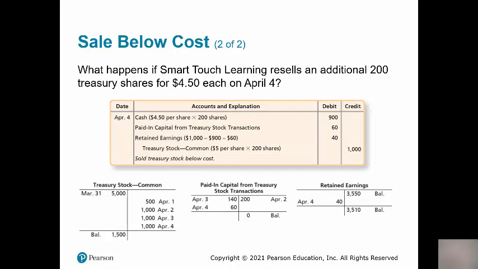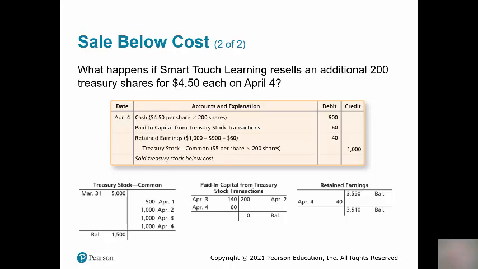Now we're going to look at another entry where we sell the shares for less than cost. So the next transaction on April 4th, we sell 200 additional shares of Treasury stock for $4.50 each. So again, 50 cents less than we originally purchased them for. So in this case, we're going to debit cash again for the amount of the proceeds, which is $4.50 times 200 shares, or $900. We're still going to credit Treasury stock for the original cost of $5 per share times 200 shares, or $1,000.